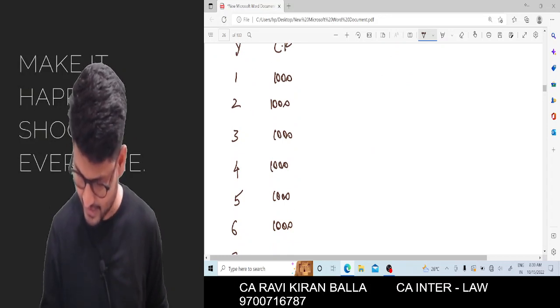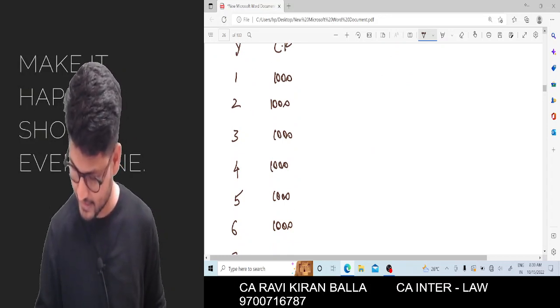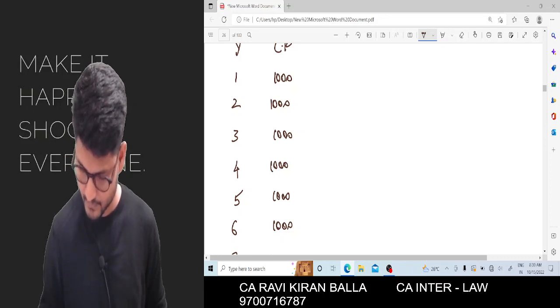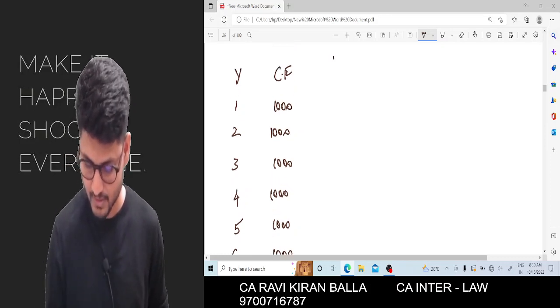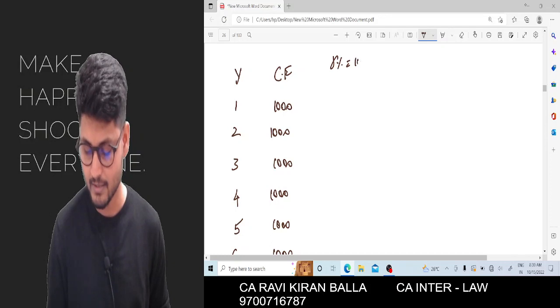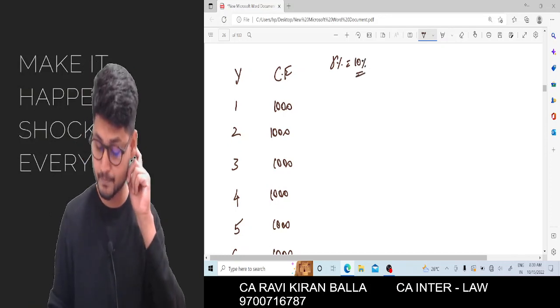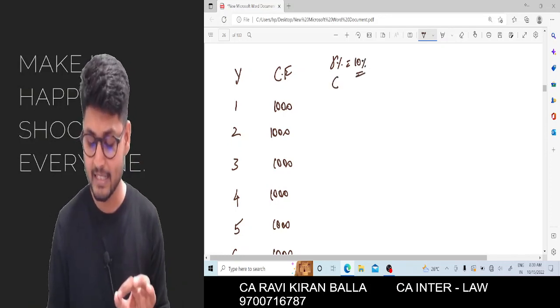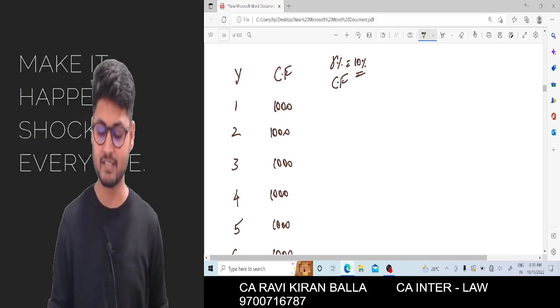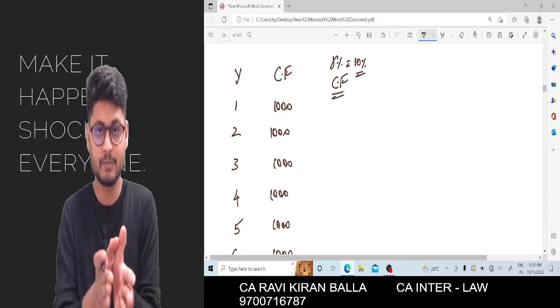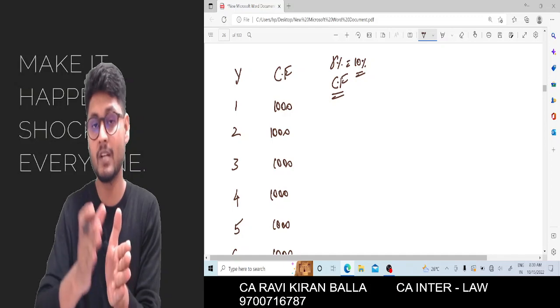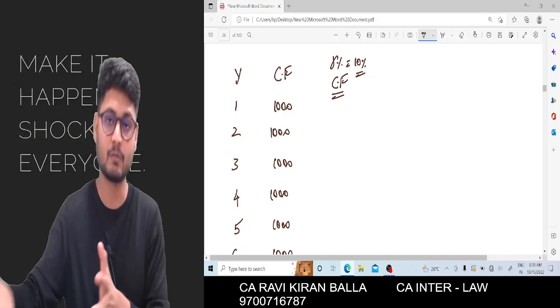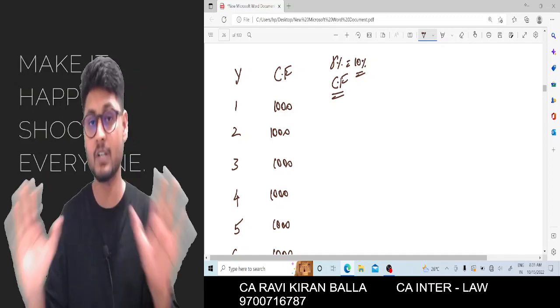And imagine there is an interest rate of 10 percentage. So now we need to calculate the compounding factor for the same. Compounding factor: today if you deposit 1 rupee, what will be its value after 1 year? What will be its value after 2 years? That is what we are going to calculate.